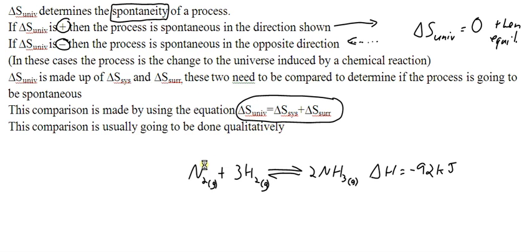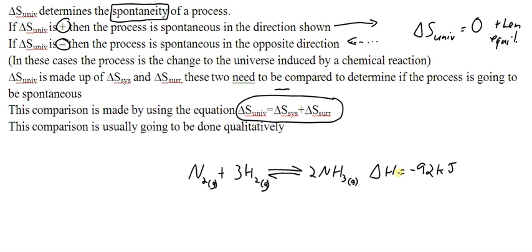But as it stands, we should still be able to make a prediction about the sign for the change in entropy of the system, remembering that the system is really just the chemical reaction. And as we have 4 gas parts on the reactant side and only 2 gas parts on the product side, there is a reduction in the entropy of the system, and so the sign should be negative.